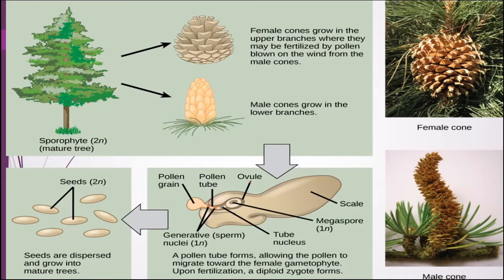The male gamete will fertilize the ovule and it will undergo mitotic division to give rise to the embryo, and the embryo will be present inside the seed, and after the formation of this seed, the seed will undergo germination to give rise to the sporophytic plants. The gametophytic phase is only represented by the male gamete and female gamete. This is the structure of female cone and this is male cone.